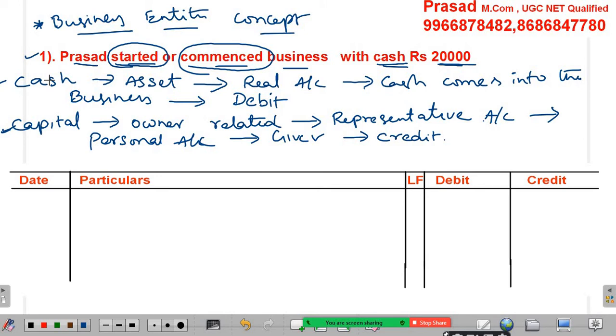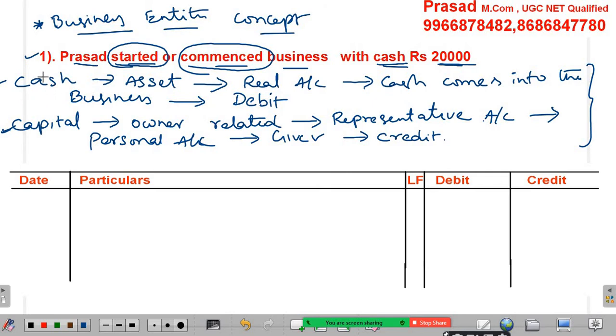Now this is the analysis part. In the analysis part, first of all we recognized the two aspects in a business transaction, then analyzed each aspect, whether it is debited or credited, based on the nature of the aspect.